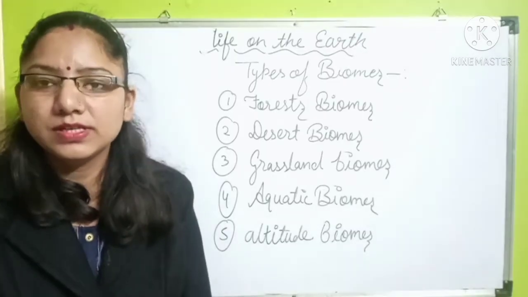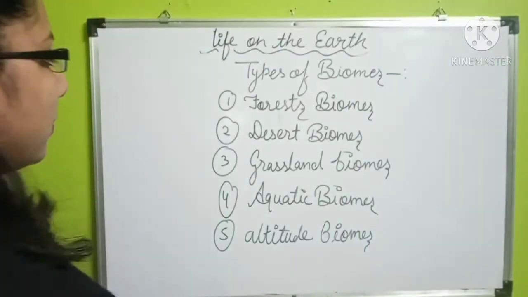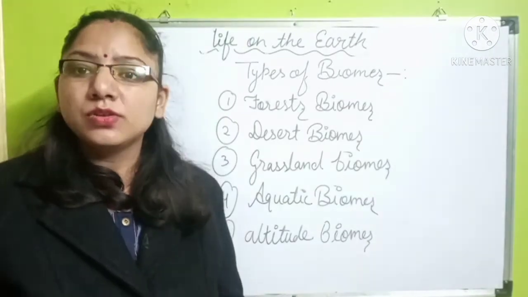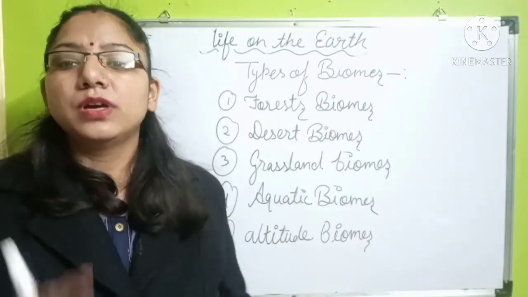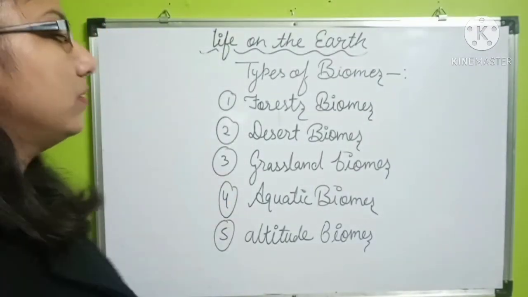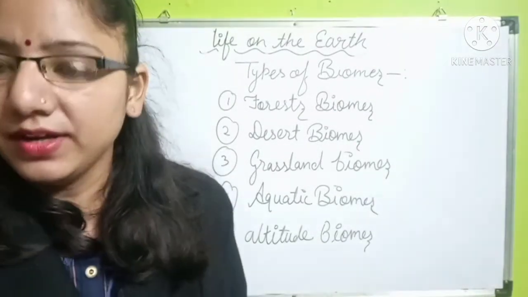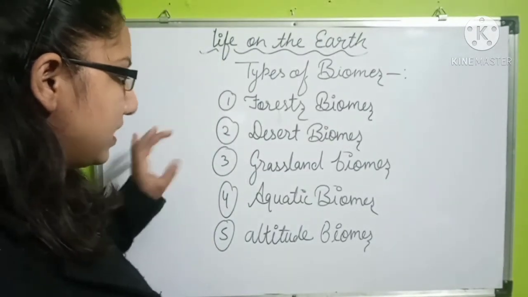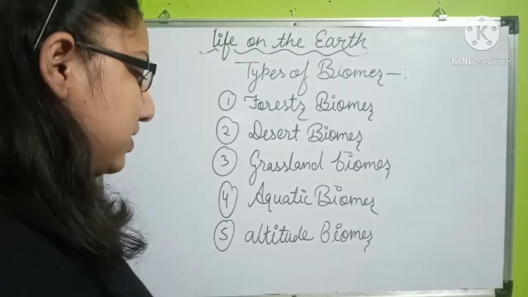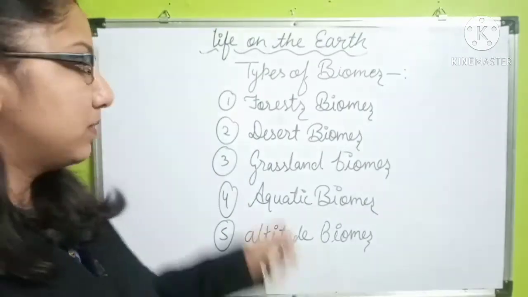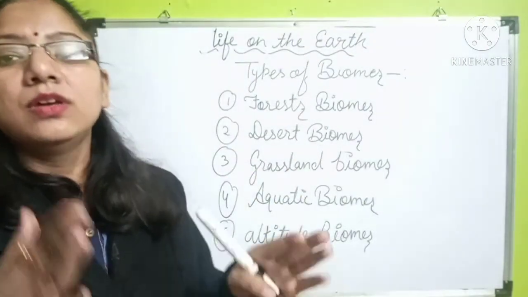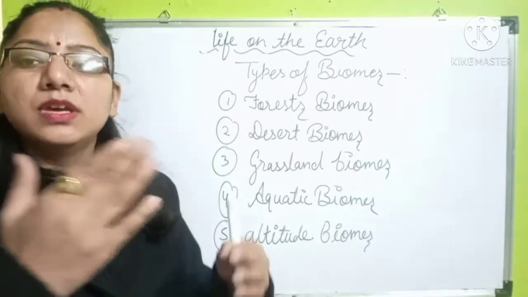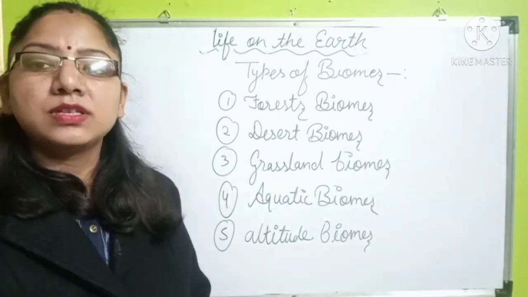Students, now let's see today's last topic, that is the types of biomes. As you know, the biome refers to the terrestrial ecosystem. So it is divided into the terrestrial biomes, and in the terrestrial biomes we have different types. The types of biomes are the forest biomes, desert biomes, grassland biomes, aquatic biomes, and the altitude biomes. The forest biome is divided into several parts like the tropical forest, temperate forest, rainforest, deciduous forest, and many more.